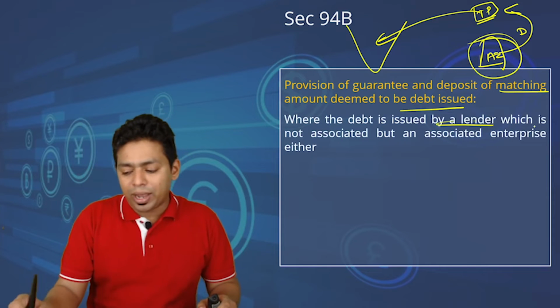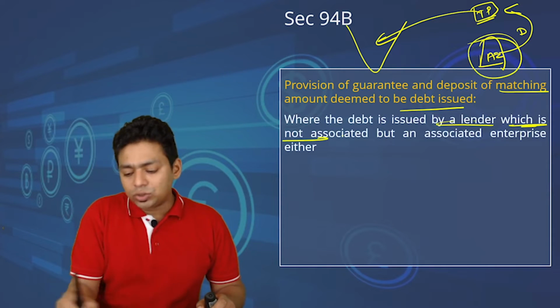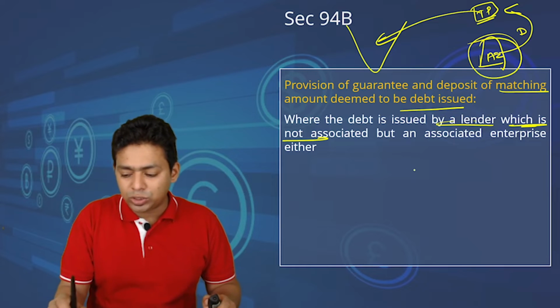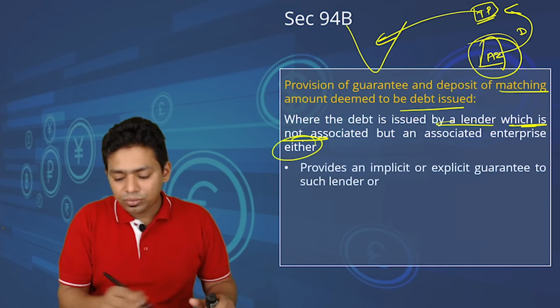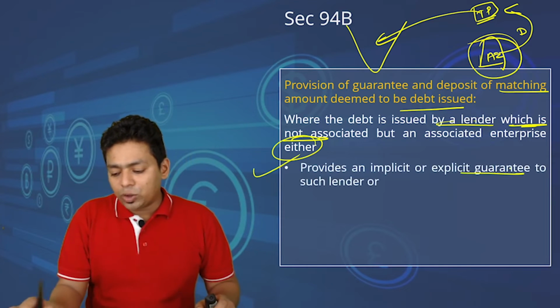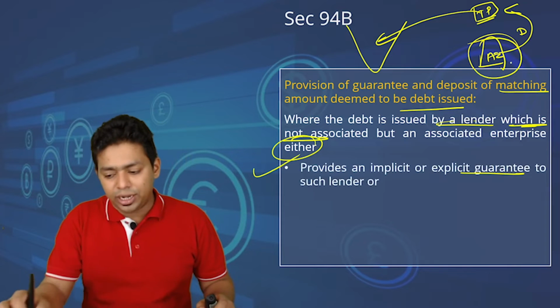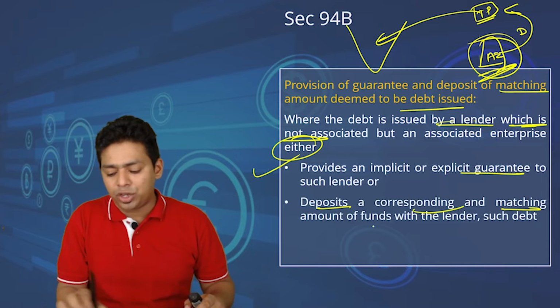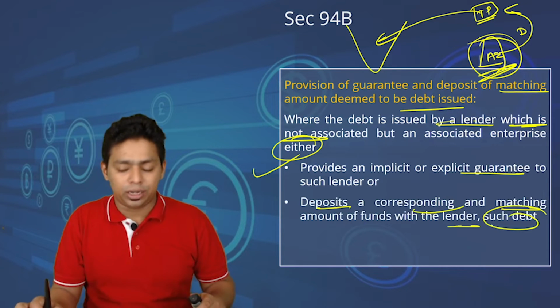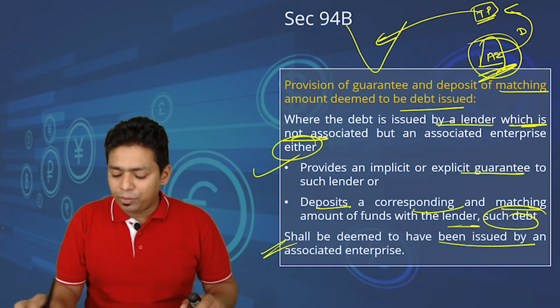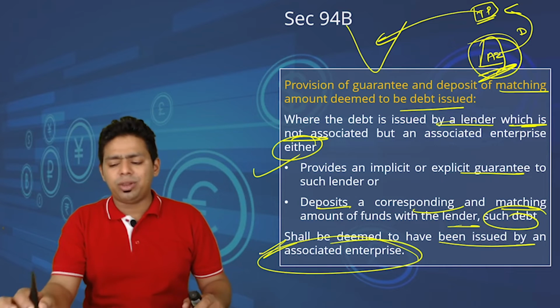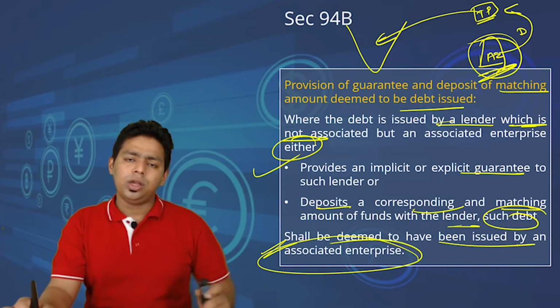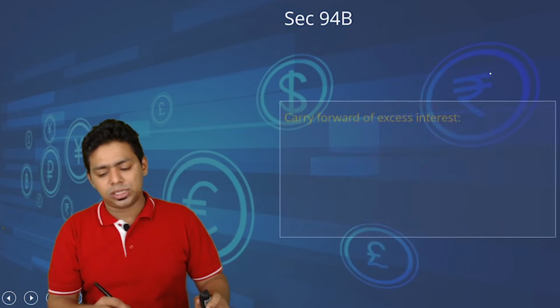Where the debt is issued by a lender which is not an associate enterprise, but an associate enterprise either provides an implicit or explicit guarantee to such lender, or deposits a corresponding and matching amount of funds with the lender of such debt, it shall be deemed to have been issued by the associate enterprise. So we will consider that an indirect transfer is also a loan taken from the associate enterprise.